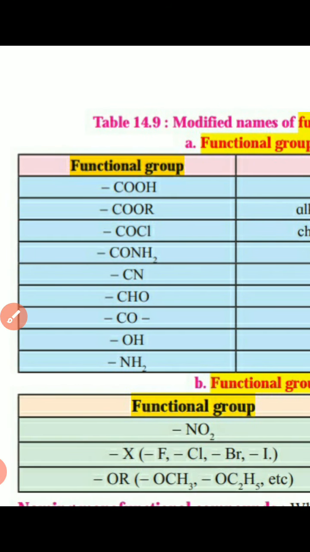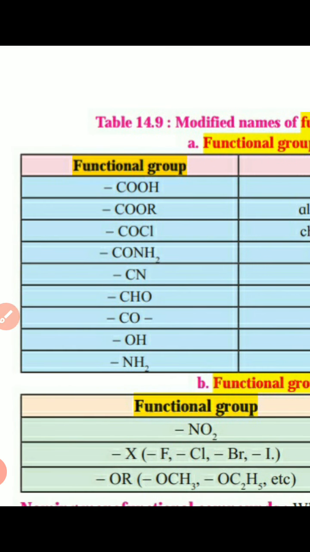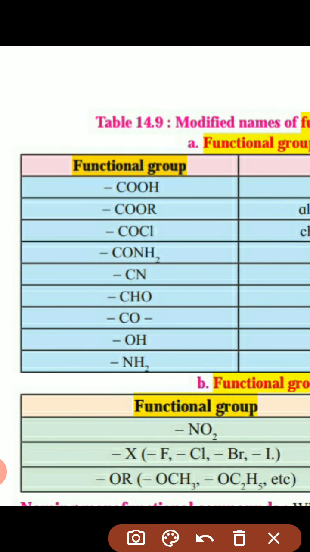Now the next one is the OR, that is the ether. Here we can write the R also, ROR, RX, RONO2. Here also in all of these, R will be attached: RCOH, RCOR, RCONH2, RCOR.